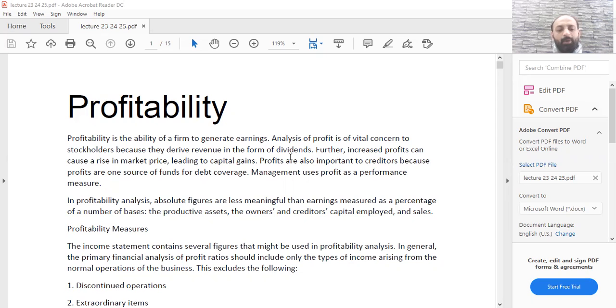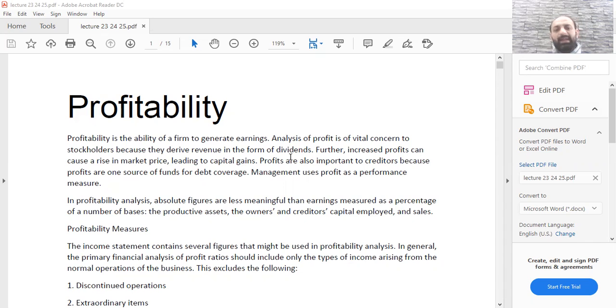The more profitable the company is, obviously the value of its stocks in the market increases in the same way. Profits are also very important to creditors because when you are giving credit to any company, let's say a bank, the banks look at the profitability of a company because profits can become a very important part of how you repay your loans, how you repay your credits.